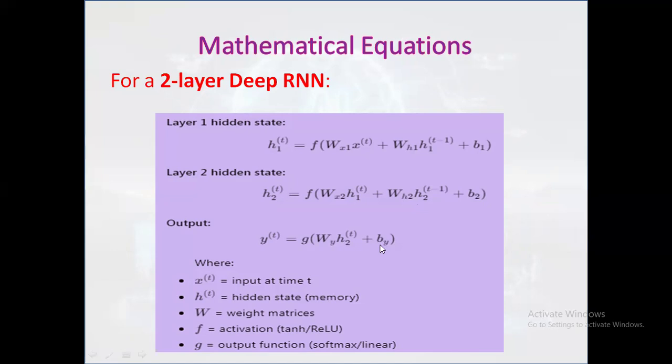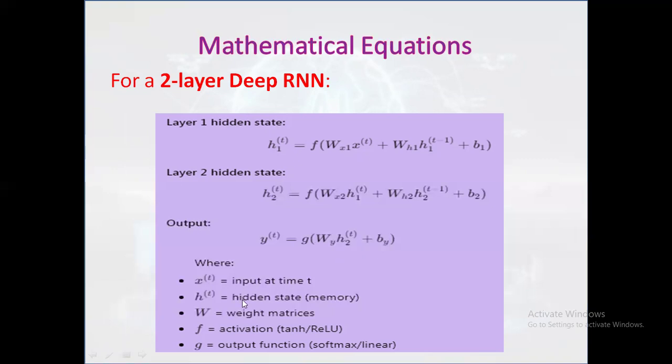So this equation shows how the first layer combines the current input and the previous memory to produce new hidden states. In the layer 2 hidden states, the second layer uses the output of layer 1 plus its own past memory, enabling deeper feature extraction. And the final output is calculated from the top layer's hidden state, converting learned sequence information into predictions.